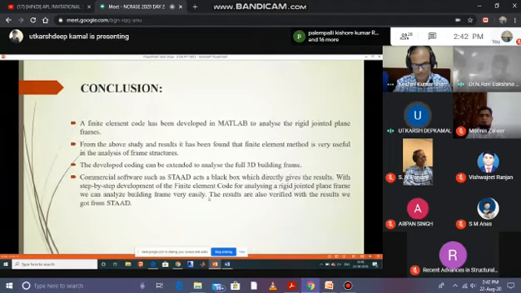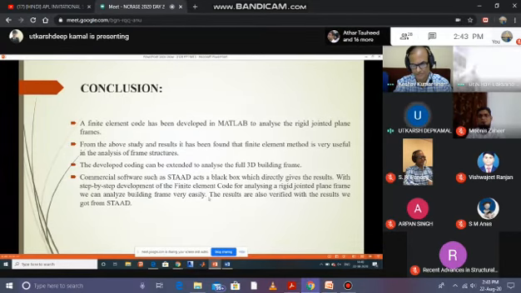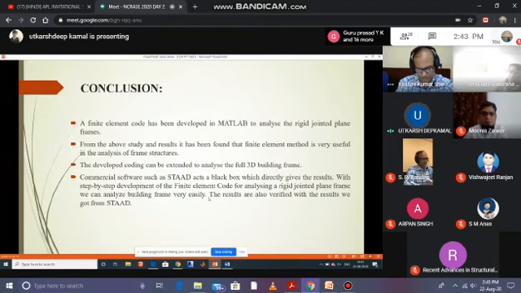Now come to conclusion. A finite element code has been developed in MATLAB to analyze rigid joint plane frames. From the above study and results, it has been found that finite element method is very useful in the analysis of frame structures. The developed code can be extended to analyze a full 3D building frame. Unlike commercial software as a black box, it shows the result with step-by-step development of the finite element code. For analyzing a rigid joint plane frame, we can analyze building frames very easily, and results are also verified with the results we get from STAAD.Pro. Thank you.